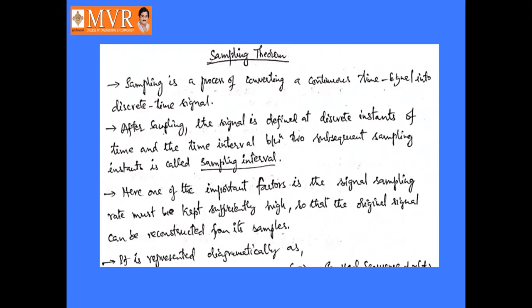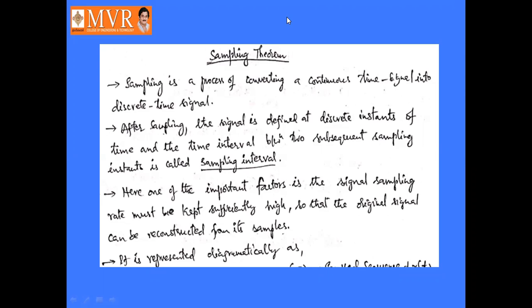Energy density spectrum is nothing but the Parseval's theorem, right? And what is the relation between energy density spectrum and correlation, and the relation between correlation and convolution. Next, detection of the periodic signal in the presence of noise by using two techniques, correlation and filtering. We already discussed all these things in our earlier classes.